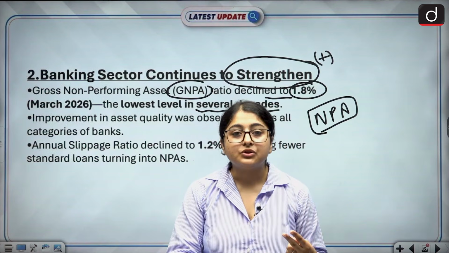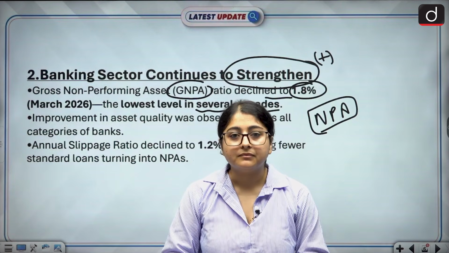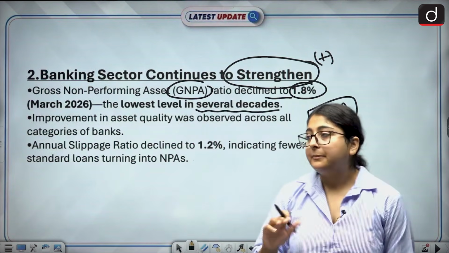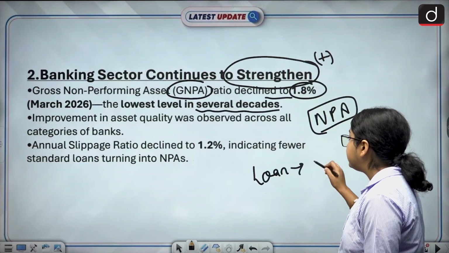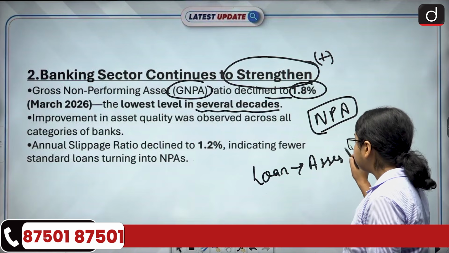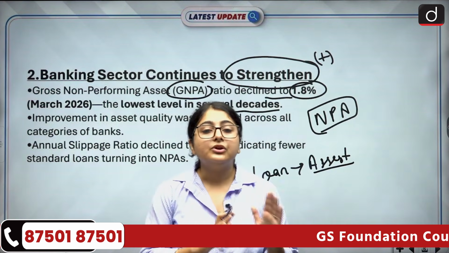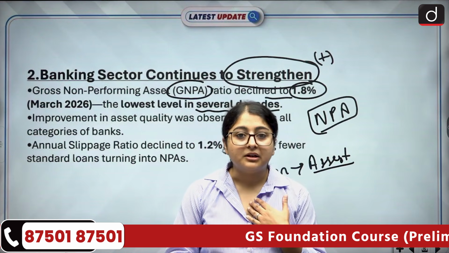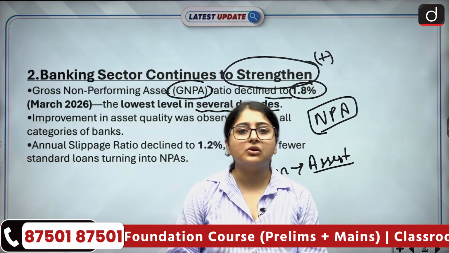The second objective is to lend money, or to provide loans to the people. Now always remember, for a bank, a loan is always an asset. For us, it is a liability because we have to repay that loan in future. So it's a burden on us. But for a bank, it is always an asset.